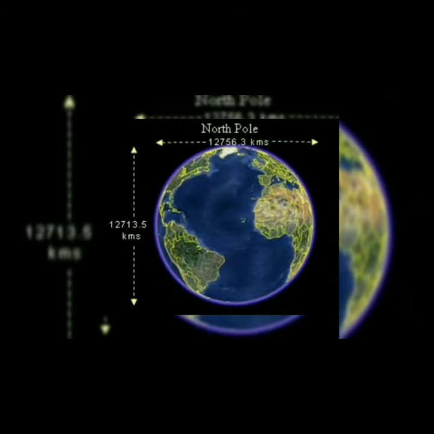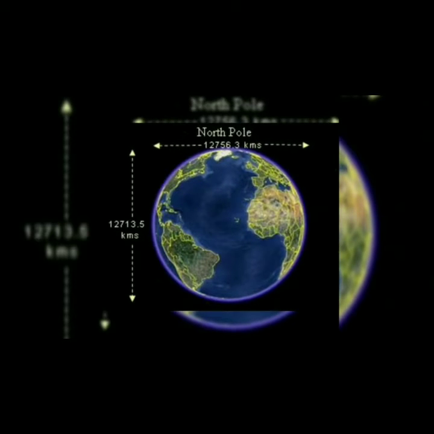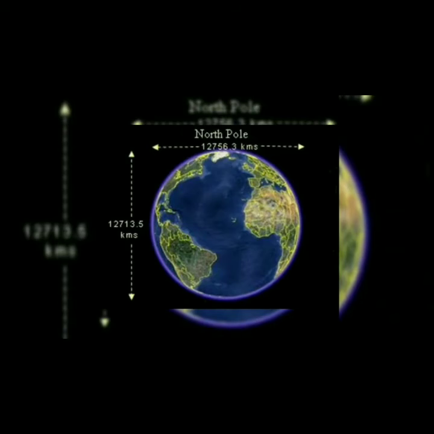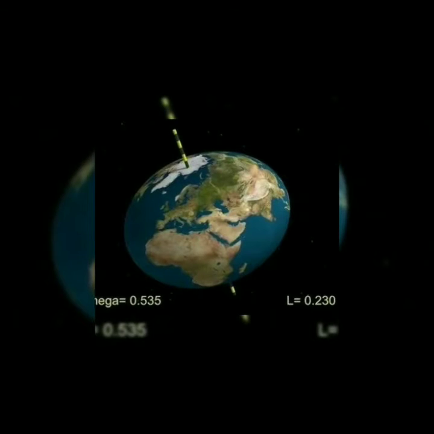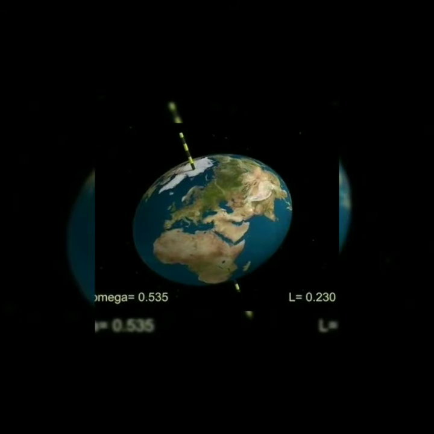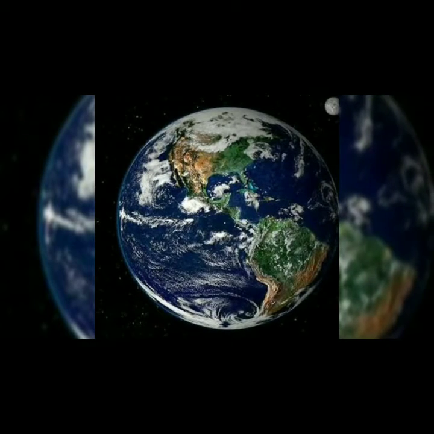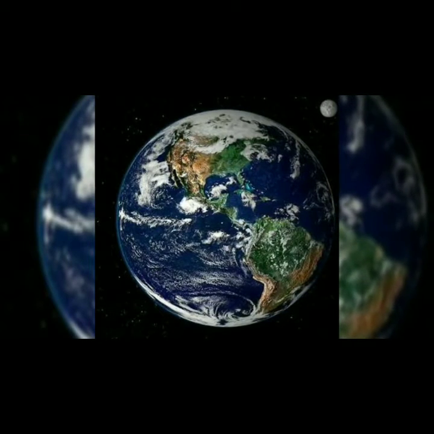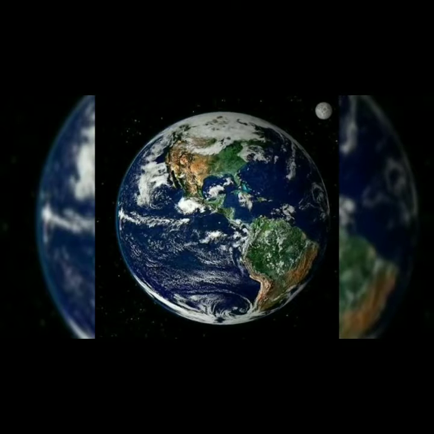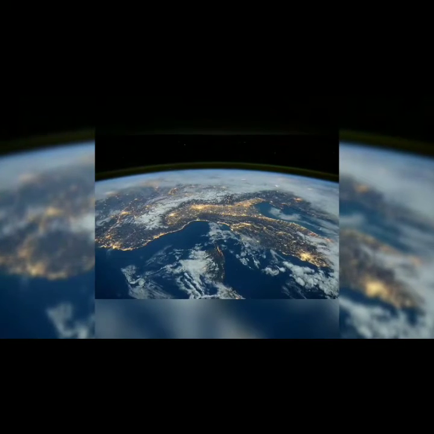The next point is sunrise and sunset. So we know in different countries sunrise and sunset timings are different. That is happening because the surface of the earth is round in shape. If the earth's surface was flat, then easily the sun could be seen at the same time from different places, but that is not happening. So earth is round in shape.